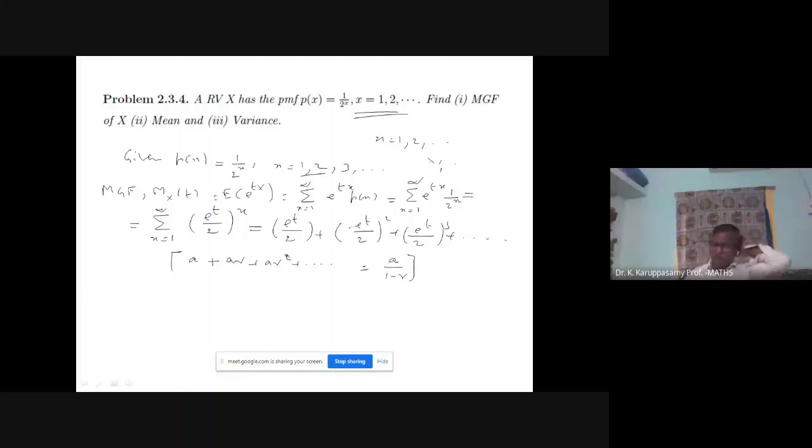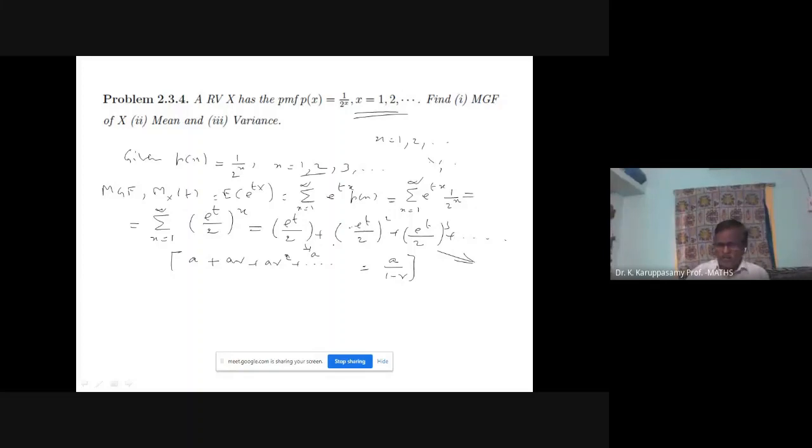Let me know what is your first term, what is your R. Are you listening? In this infinite series, anybody let me know what is your first term, what is your R term. First term means the term that appeared first, e power t by 2. E power t by 2 is your A. This is your A.